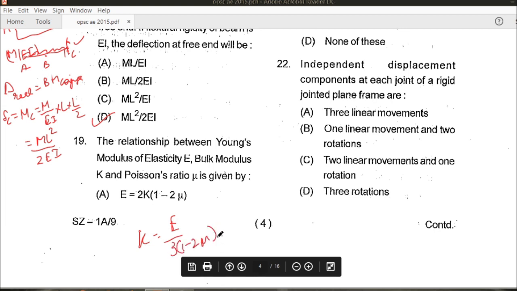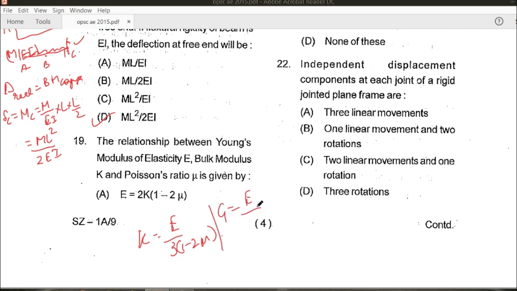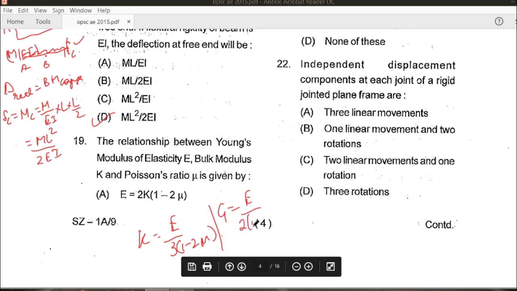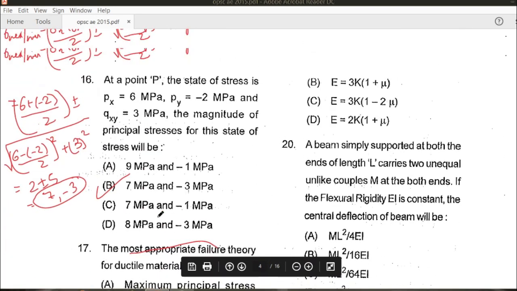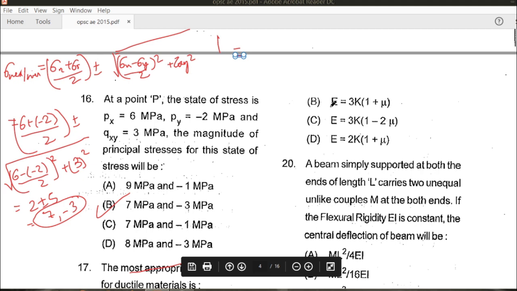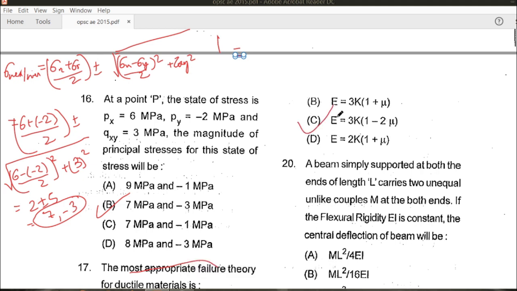And we also know that G is equal to E upon twice of 1 plus mu. This is the relation between G and E, and this is the relation between K and E. Hence the correct answer will be C, as you can see in this figure.